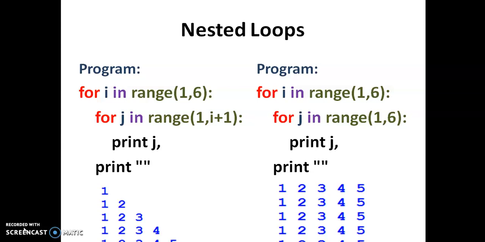Whenever I is 1, J repeats from 1 to 6, that is 1 to 5, so we get the output 1, 2, 3, 4, 5. Again I is incremented to 2, and for the second time J repeats from 1 to 6. Again I is incremented to 3 and J repeats from 1 to 6. Again I is incremented to 4 and J repeats from 1 to 6. So we'll get the square matrix of the numbers 1 to 5.